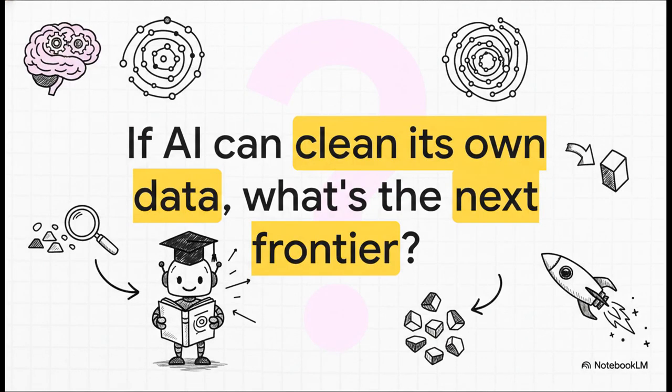This leaves us with a pretty fascinating final question to chew on. We started by building systems to just process data. Now we're building systems that actually refine their own learning material. So if an AI can essentially become its own teacher, curating its own curriculum, what does that mean for the future of autonomous learning and for the next giant leap in intelligence? Something to think about.